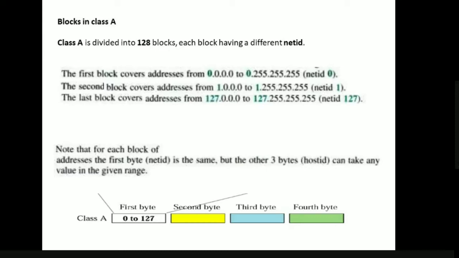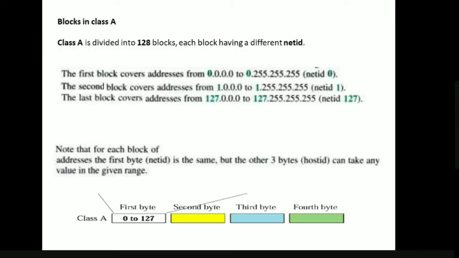How are we saying that class A is divided into 128 blocks? If you see here at the bottom, class A has the IP address range from 0 to 127. So 0 to 127 means how many numbers? 128. So we have 128 blocks. Is that clear? The block number starts from 0 and ends at 127. So what will be the first block?